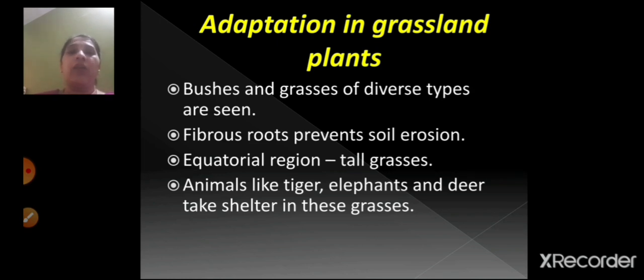And in the equatorial region, that is the region which is near the equator, there you can see tall grasses. So animals like tiger, elephants, deer, they all take shelter in these grasses. So in the grassland plants, children, you can see different types of bushes and grasses. These grasses have got fibrous roots, and the function of fibrous root is that it prevents soil erosion.